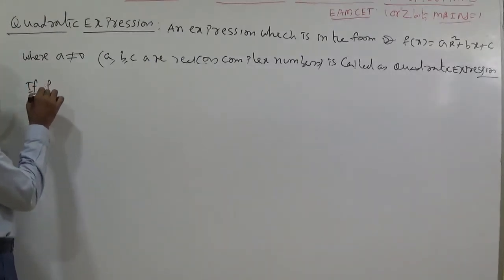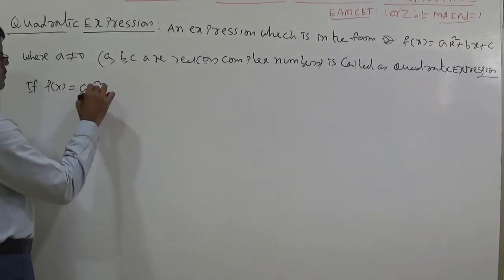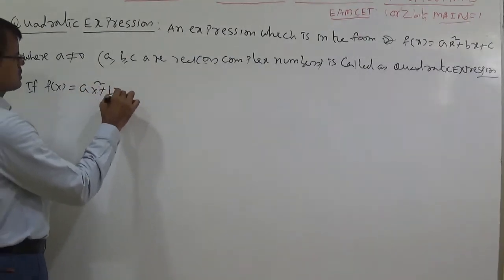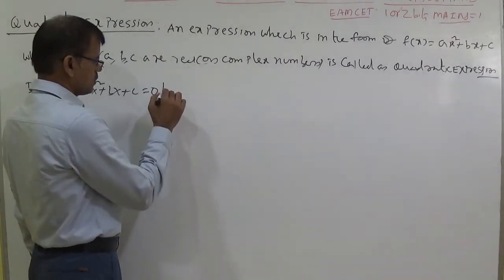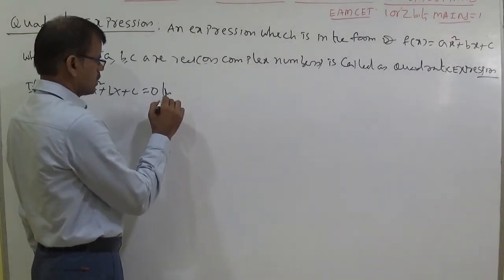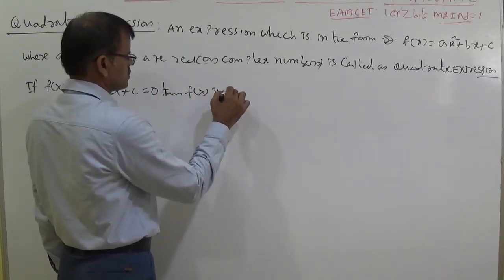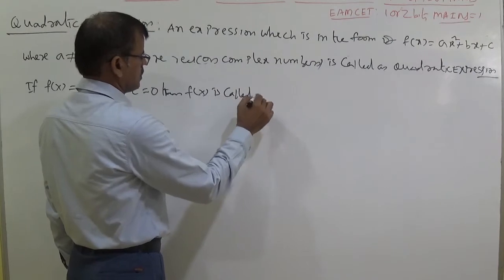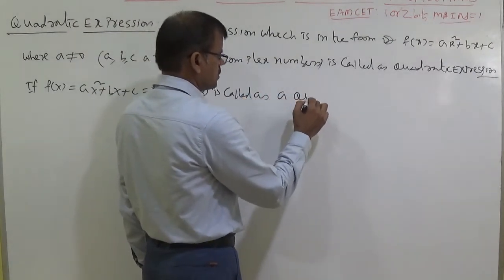If f of x is equal to ax square plus bx plus c is equal to 0, then f of x is called a quadratic equation.